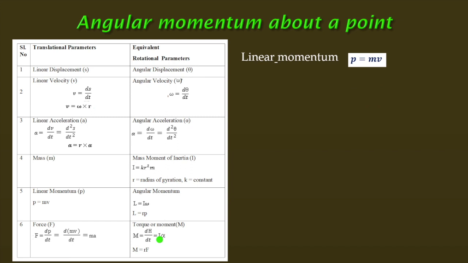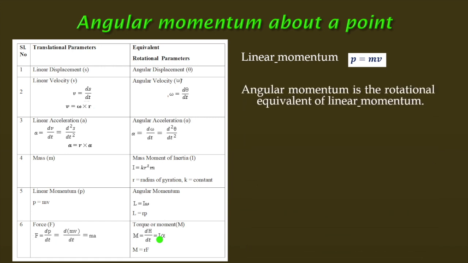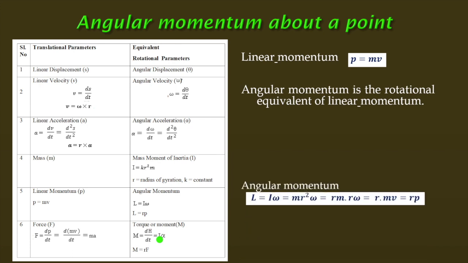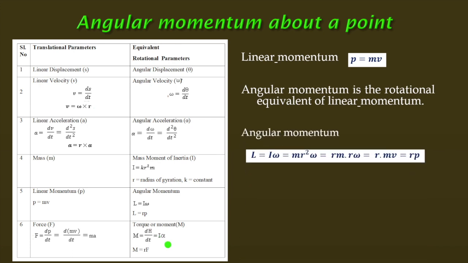Linear momentum, as we know, is p equals m into v, mass into velocity, and the angular momentum is the rotational equivalent of linear momentum. So that equals I into omega. L, the angular momentum, equals I into omega.